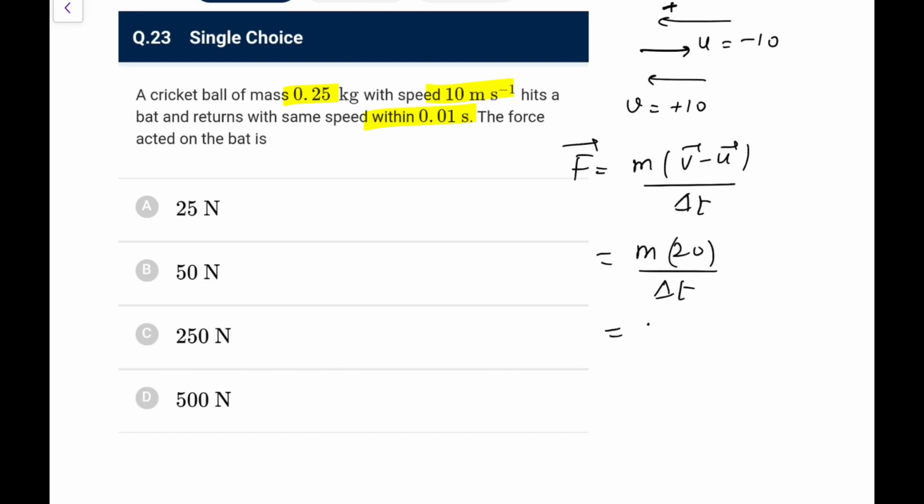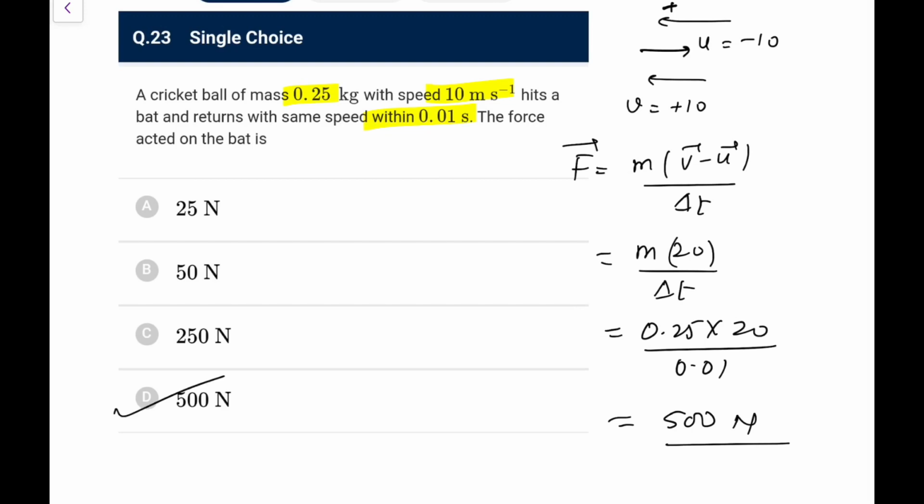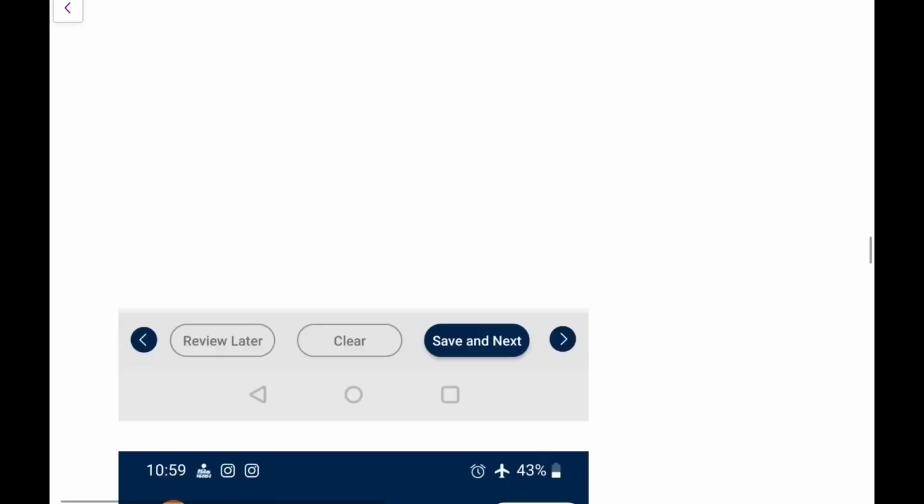So this would be m is 0.25, this is 20 and this is 0.01, so it is 25 into 20, that is equal to 500 newtons. You can directly go for option D in this case. Straight away question for you.